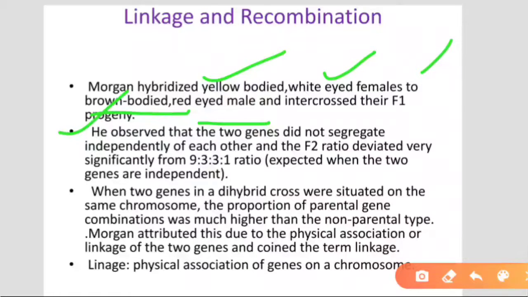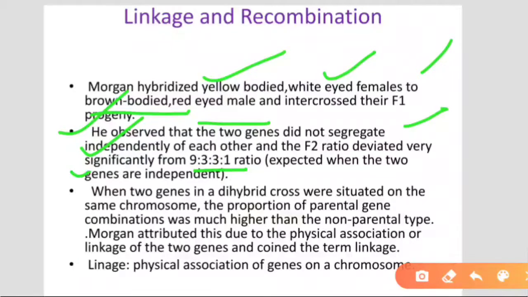He observed that the two genes did not segregate independently of each other in the F2 generation. The ratio deviated very significantly from the 9:3:3:1 expected when the two genes are independent.